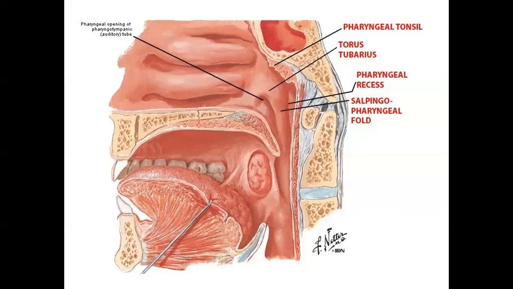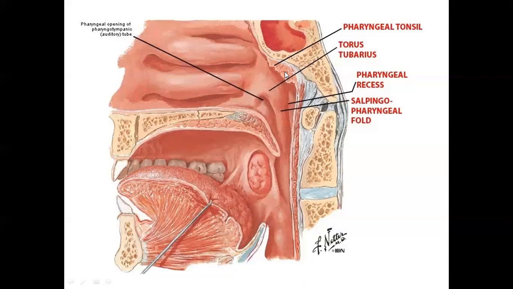So to look at the nasopharynx again, we saw these were the boundaries. Superiorly, the base of the sphenoid and the base of the occiput. Inferiorly, the floor was formed by the soft palate and this portion that is known as the pharyngeal isthmus. Anteriorly, it was continuous with the nasal cavity. Posteriorly, the fascia covering the arch of Atlas. Then we saw the features. This important structure here is the nasopharyngeal tonsil, a collection of lymphoid tissue present at the junction of the roof and the posterior wall. We said that there might be a diverticulum in it, a mucous diverticulum known as the pouch of Luschka, right?